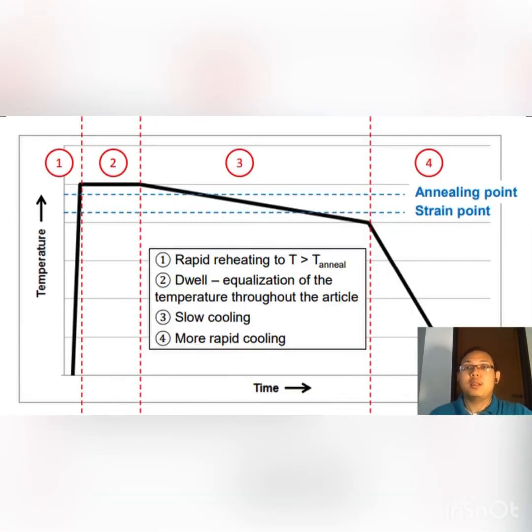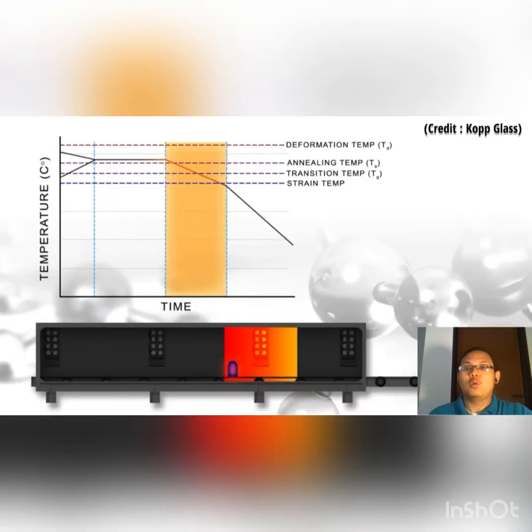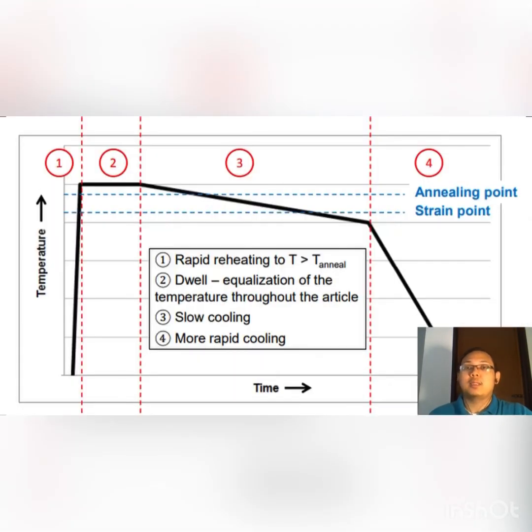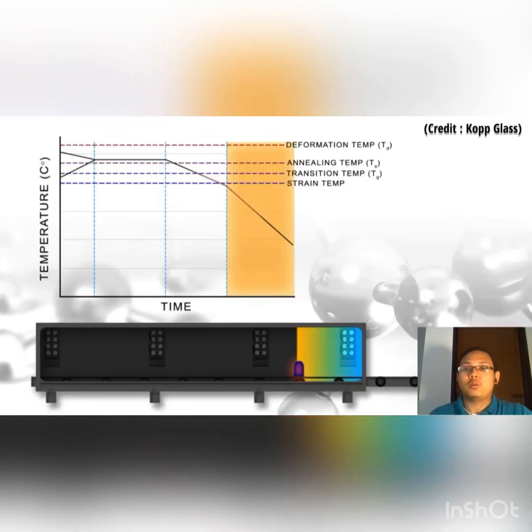Next, it is then slowly cooled between the transition temperature and the strain temperature. This step is the most important so as to not induce any further internal stress and strain, by ensuring both inside and outside cool at the same rate. Lastly, the glass is rapidly cooled to a temperature where it could be handled safely and moved.